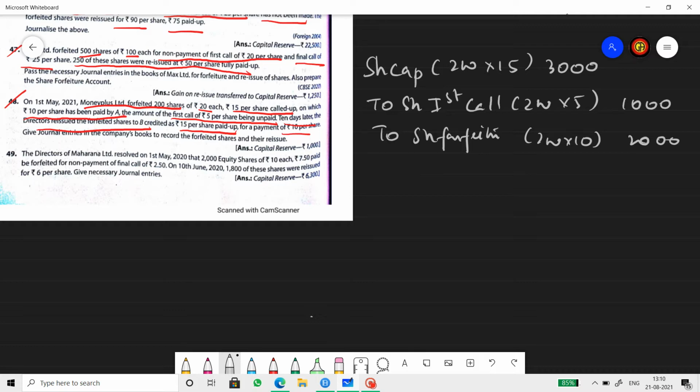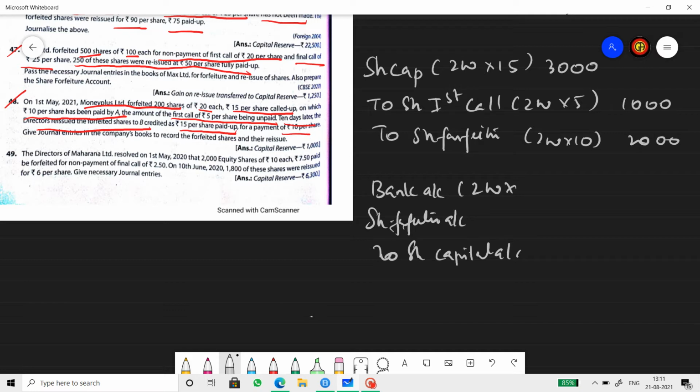Now reissue entry. Bank account debtor, share forfeiture account debtor to share capital account. So how many shares? All these 200 shares. Reissue price is 10 rupees per share. Paid up value is 200 into 15. So therefore 2000, 3000. So the difference is 1000 rupees. So this is for 48th question.